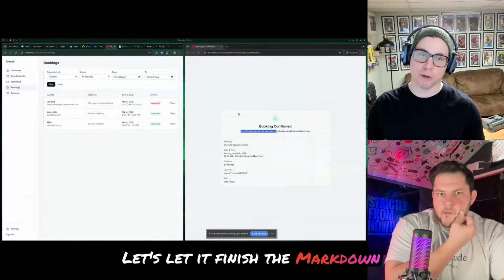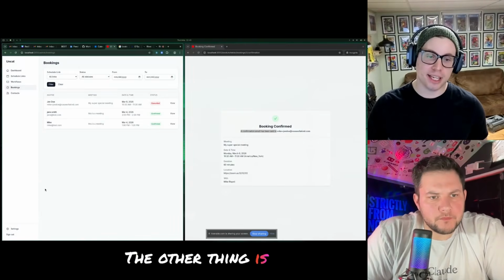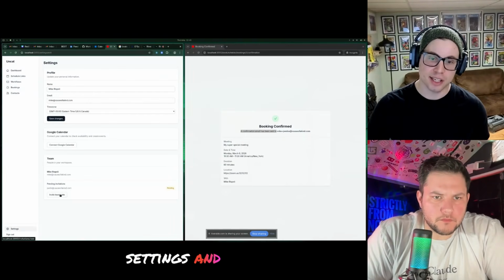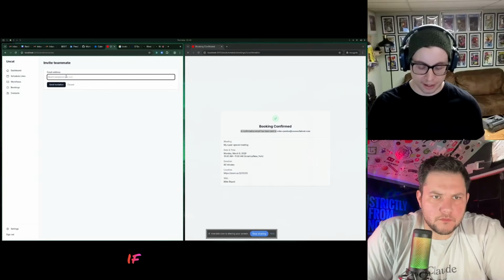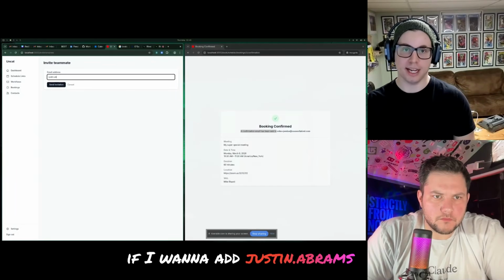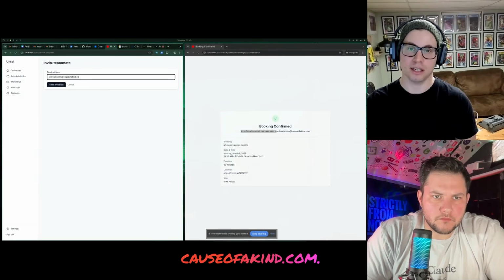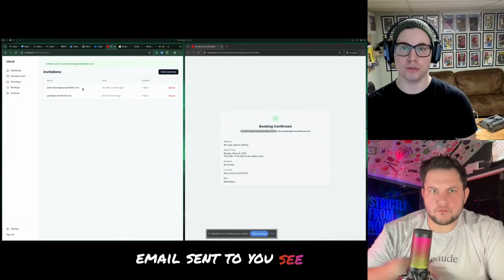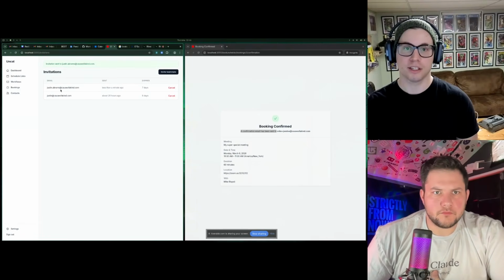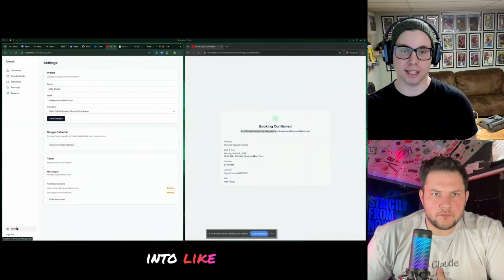Let's let it finish the Markdown support thing. The other thing is when I go to settings and I invite teammates, if I want to add Justin.Abrams at causeofakind.com, email sent to you. See, you're still pending. So back into the team section.